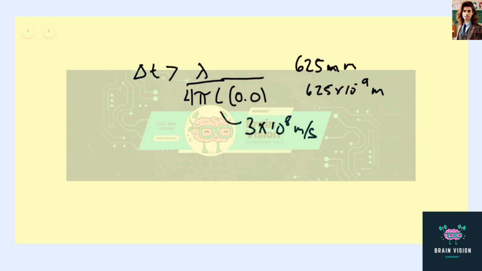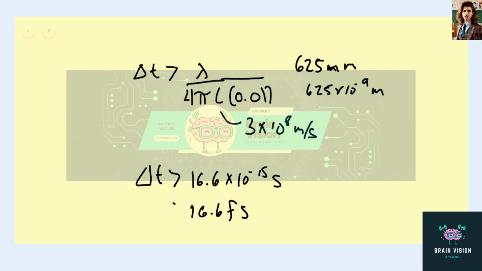So you can see just by units, we want it to be time. Clearly, our meters from here and here are going to cancel out, and our inverted seconds on the bottom will come up. So this is going to be in time, which is good. We want that. And when we multiply these all out, we get Δt is equal to 16.6 times 10 to the minus 15 seconds, or 16.6 femtoseconds.